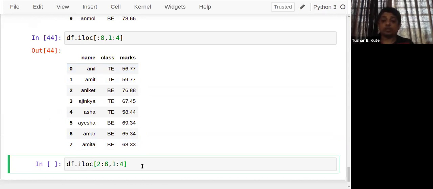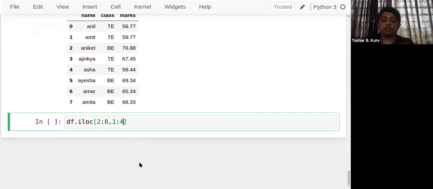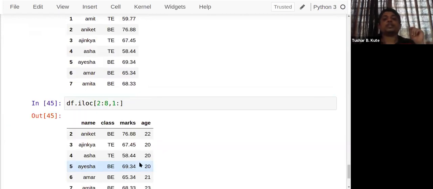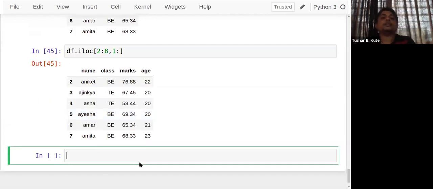The same will happen for columns also. Like 1 onwards, I have to extract all the columns. So 1, 2, 3, and 4 I have taken. 0 is discarded. Before the comma, we need to mention a set or sequence of rows, and after the comma, we write the set of columns. By following this method, we can extract the data and it's printed here on the screen.